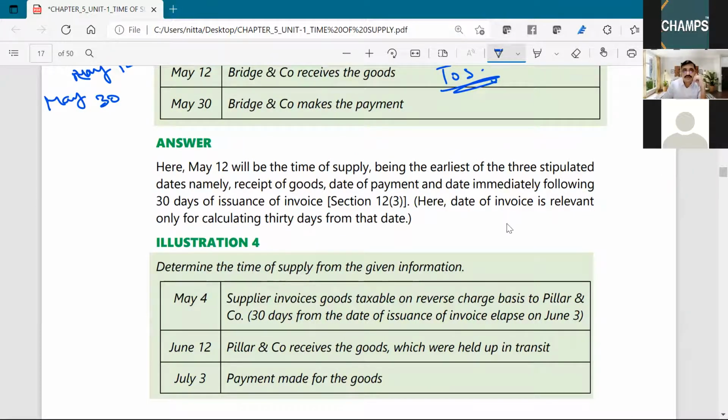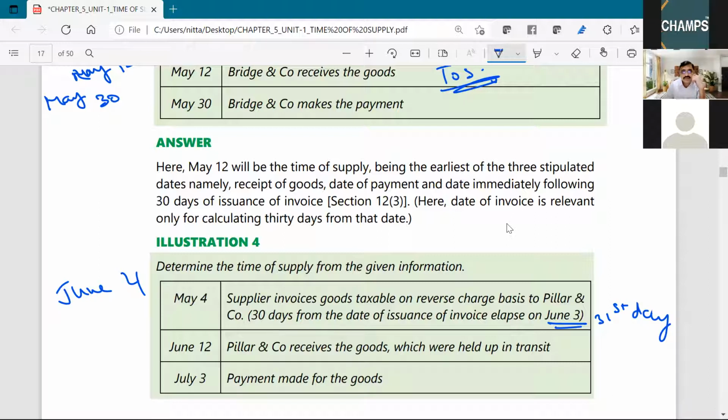Now, supplier invoices goods taxable on reverse charge basis. 30 days from the date of issuance of invoice will lapse on June 3rd. So what is the 31st day? 31st day is June 4. Receives goods which were held up in transit June 12.